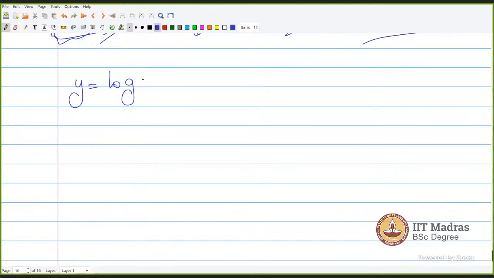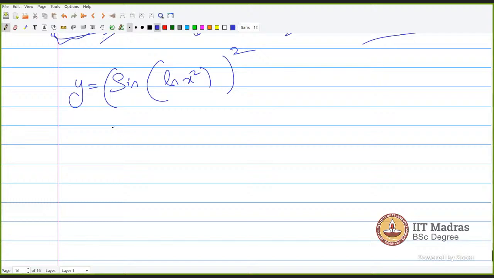Yes, sir. It's a short question, sir. Can you take it? ln x square. Write it again, sir. Sine of this whole function. Then sine of this whole function. Sine of ln x square. That is what I want to say. Sine of ln x square, and the whole function squared. Sir, how do we check its differentiability?